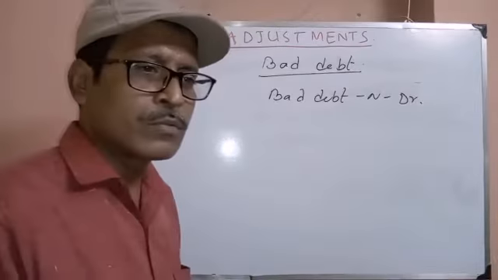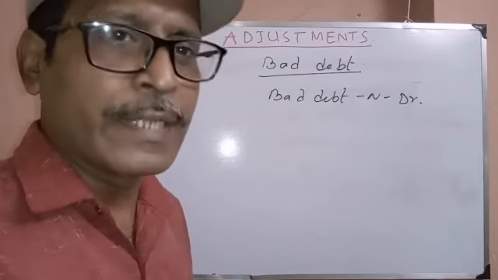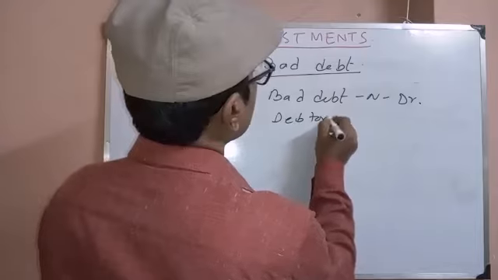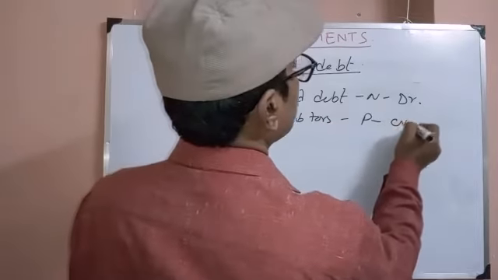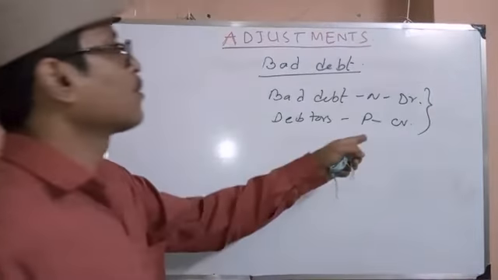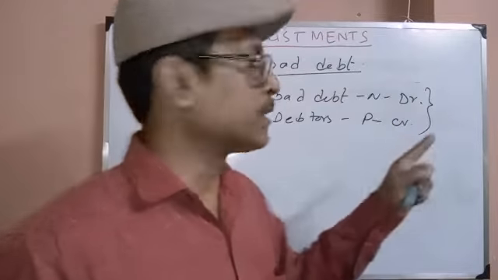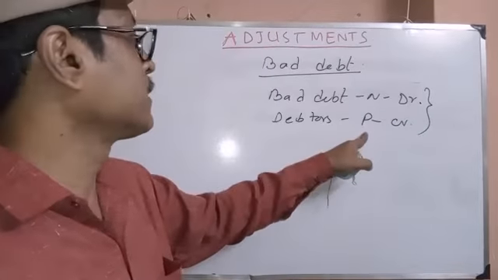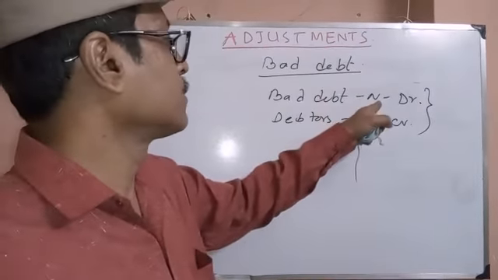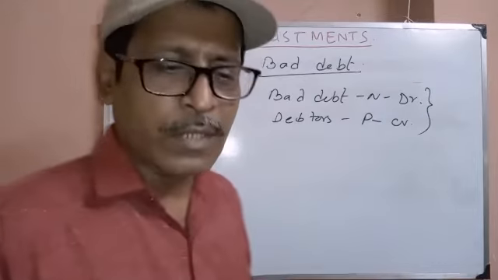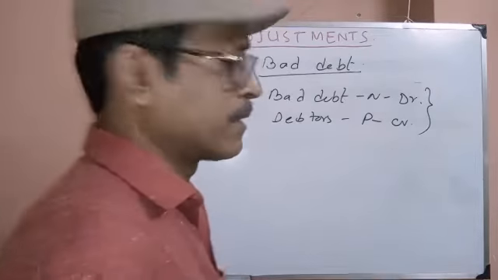If you want to decrease it, debtors should be credited. Personal account credit. Personal account, I explained earlier, real and personal accounts will go to the balance sheet. So the personal account will go to the balance sheet. Nominal account, bad debt, will go to the profit and loss account, the debit side.